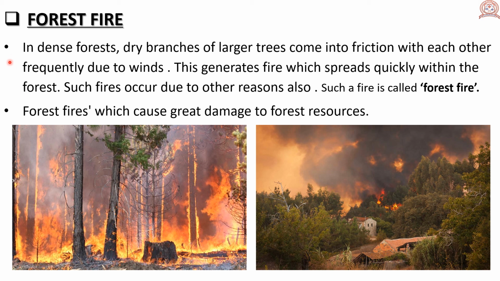So, what is forest fire? Due to the winds, friction occurs between the dry branches of trees which spreads fire within the forest. Such a fire is called forest fire. Forest fires cause great damage to forest resources.